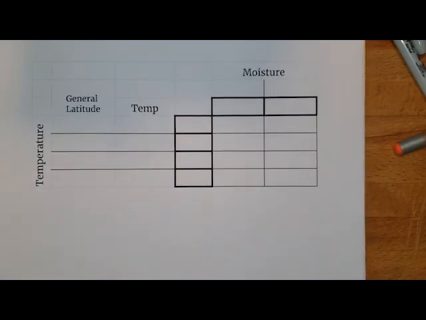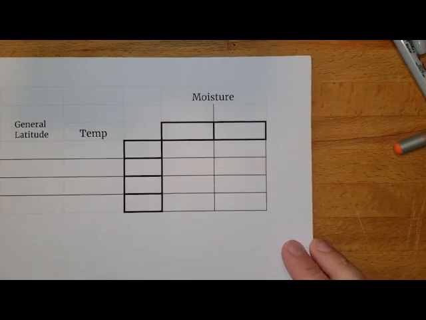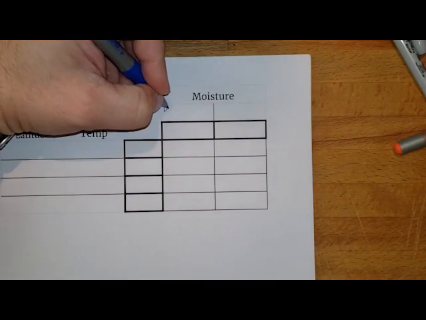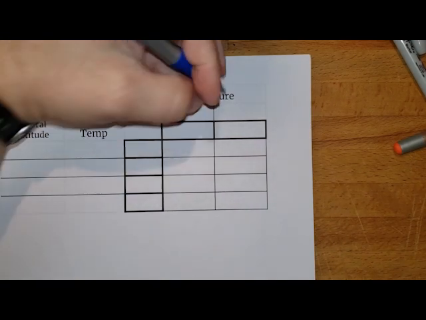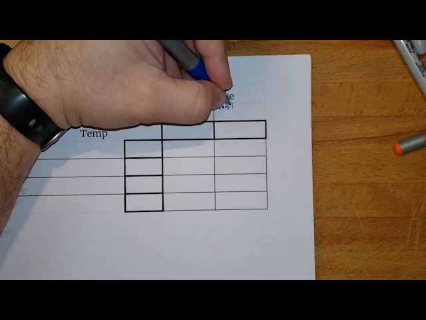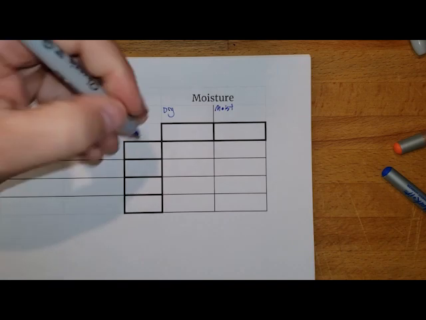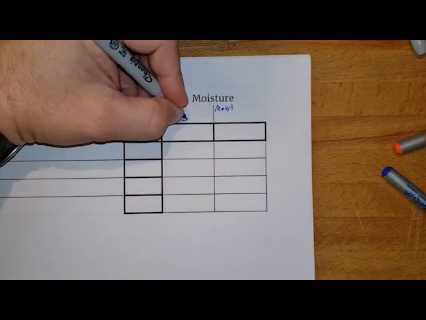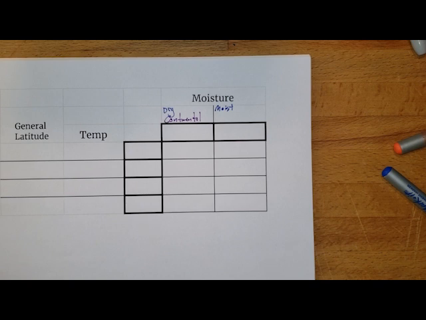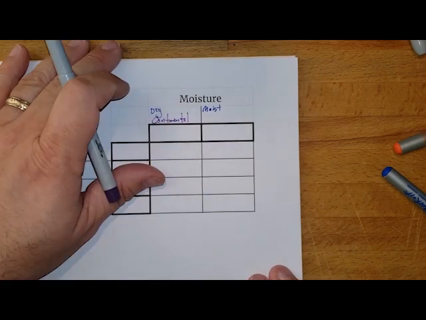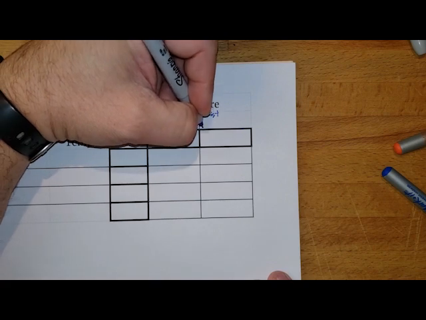So the first thing that we're going to be looking at is going to be our moisture content. All right, when we're looking at the moisture, we want to think about this two different ways. One is going to be a fairly dry air parcel, and the other one is going to be a very moist air parcel. All right, where do we find those dry air parcels? Is going to be in continental areas, away from the ocean, away from those maritime, right? So we have continental, and if we are looking for moist air, then that's going to be found in our maritime environments.